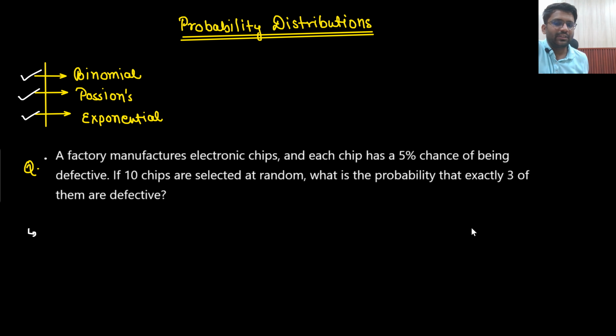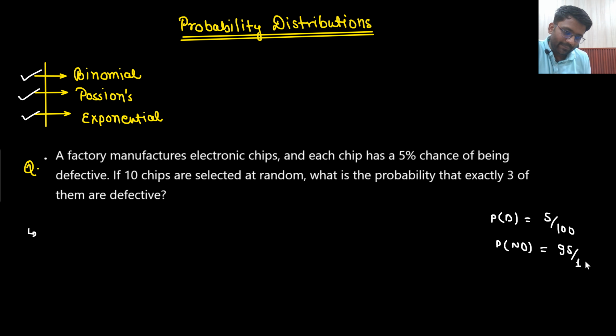There is a factory which manufactures electronic chips. Each chip has a 5% chance of being defective. That means what is the probability of being defective? Probability of being defective is 5 by 100. So what is the probability of being non-defective? The probability of being non-defective will be 95 by 100. Right? If 10 chips are selected at random, then what is the probability that exactly 3 of them are defective?